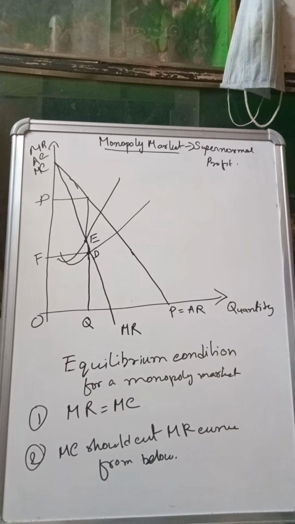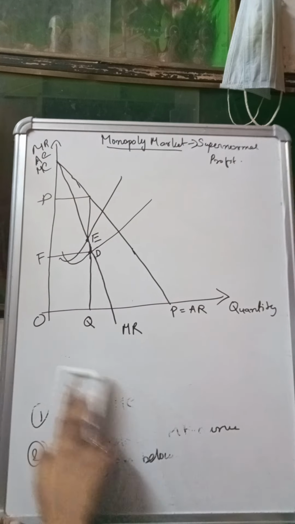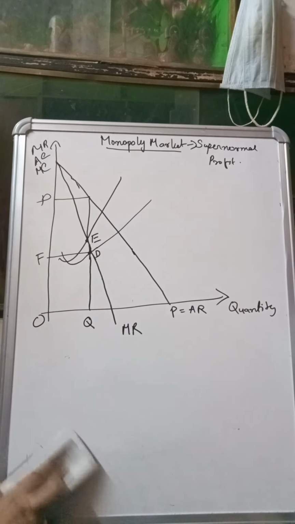So now you have also learned about the perfect competition market in the previous chapter, and there you must have learned that a perfect competition market can earn supernormal, subnormal and normal profit, right? Similarly, in the same way, a monopoly market can also earn supernormal, subnormal and normal profit. Okay, so we will discuss all those things in this video. Right now, first let me tell you what is a supernormal profit.